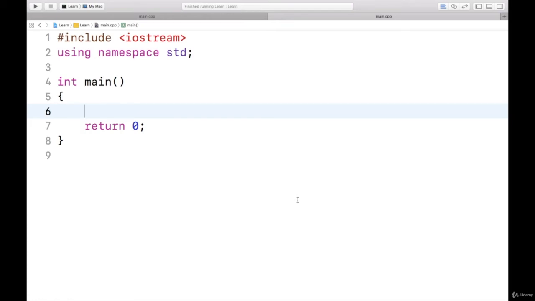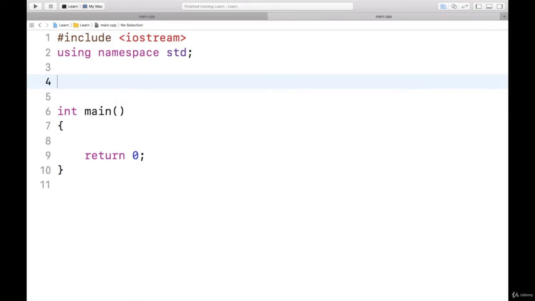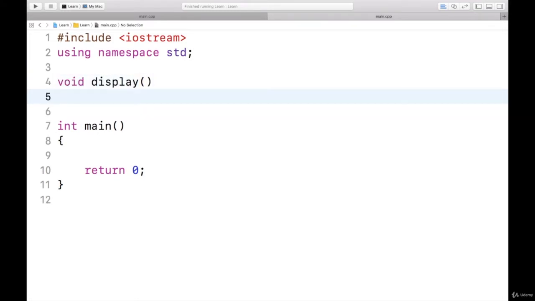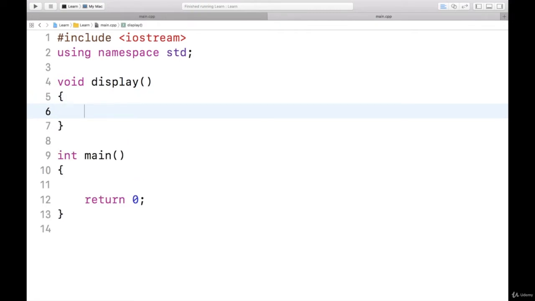Let us learn how to write functions. I am writing a function here, void display. This will just display some message, cout hello. That's it. Now from main function I will call this display function.